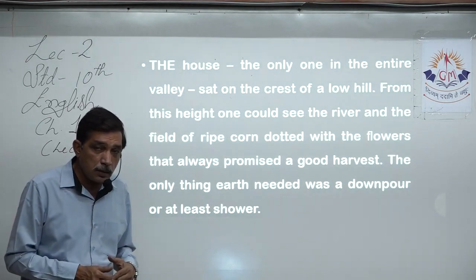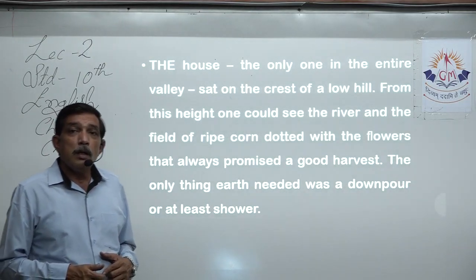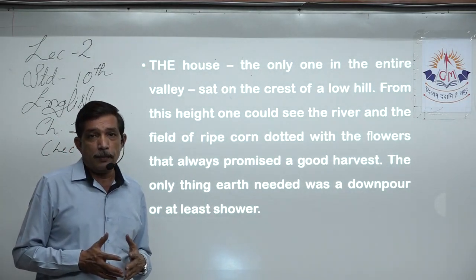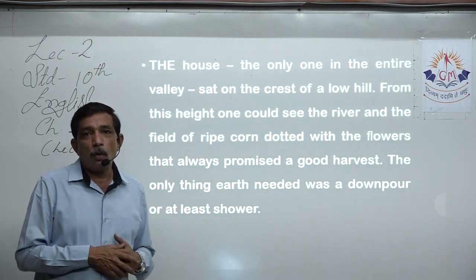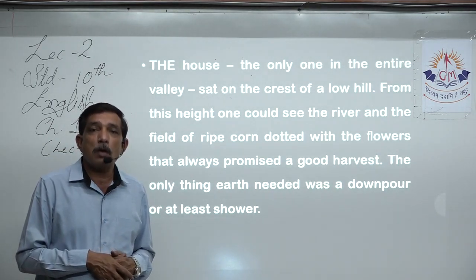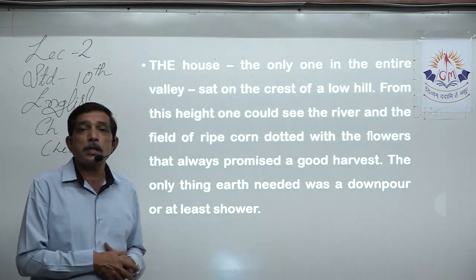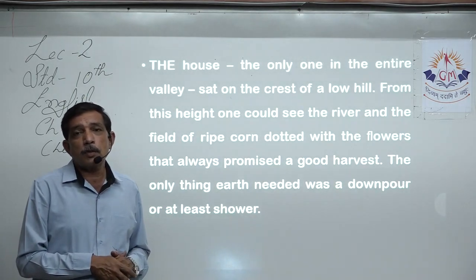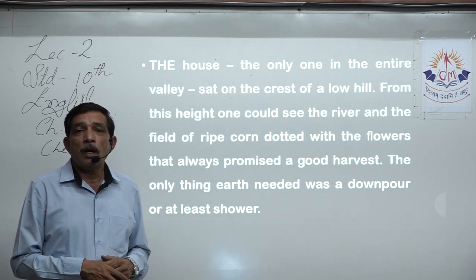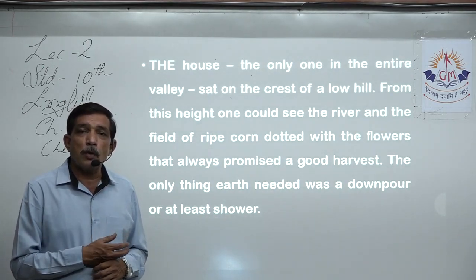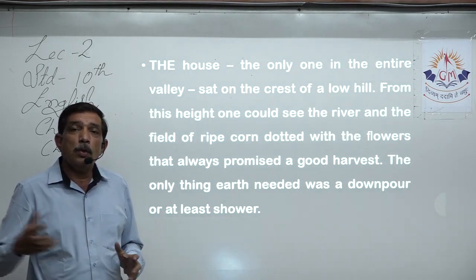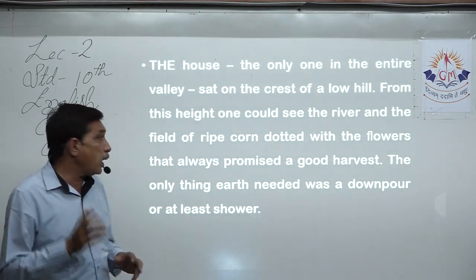But the problem is the land has become dry. We're talking about quite old days when irrigation facilities were not that good. Yes, the river is running nearby, but it becomes quite difficult for the farmer without any irrigation system to irrigate his land. So he's waiting for rain.